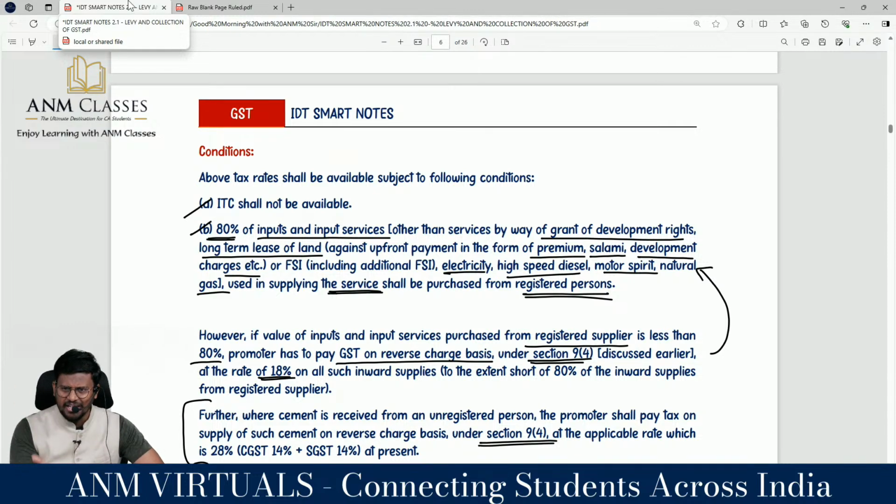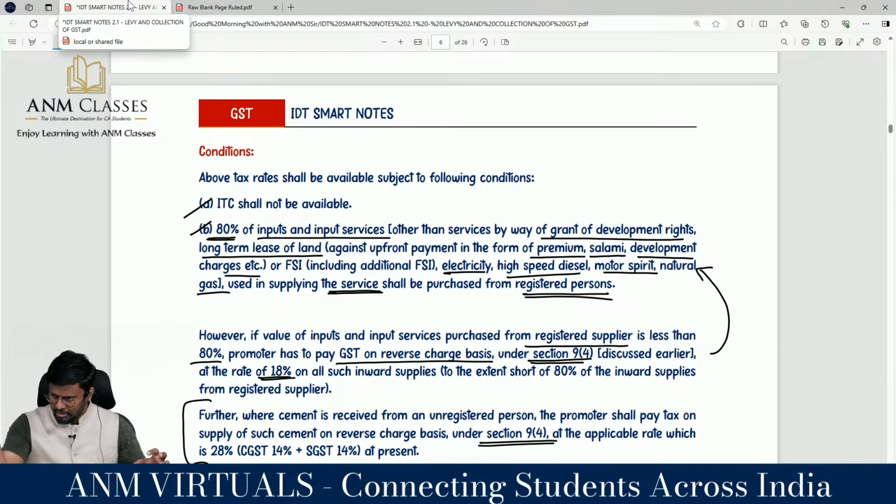Because for these items, there is no GST at all. Yes, because high speed diesel is not leviable now. Correct? Yes, it is not collectible now as per 9(2) or 5(2). Next one, grant of developmental rights, we have already set RCM. Correct? Yes sir, and long-term lease of land. So the total expenditure incurred by the constructor or builder, divide into two.